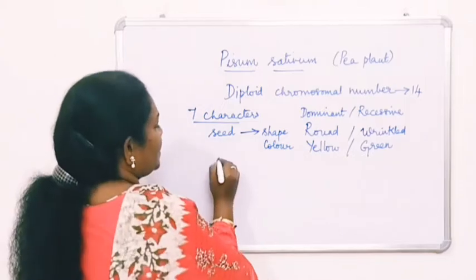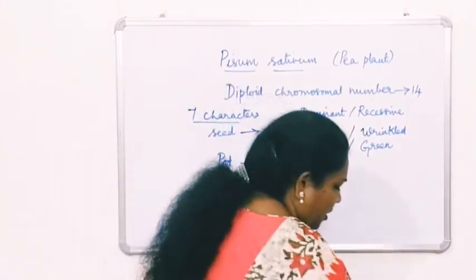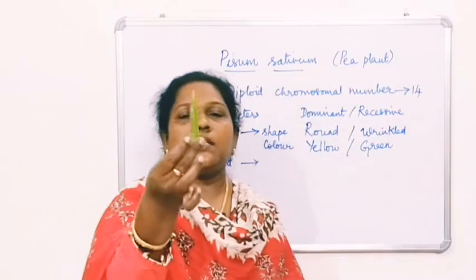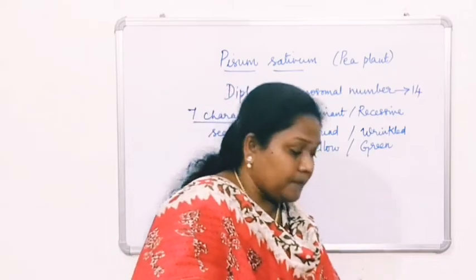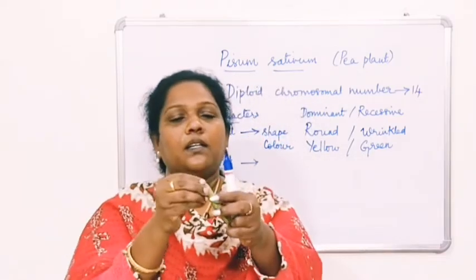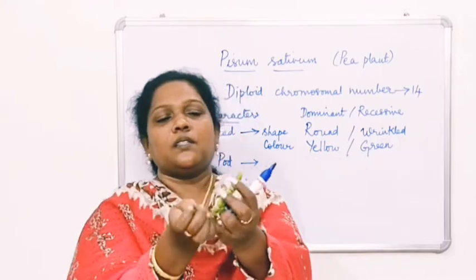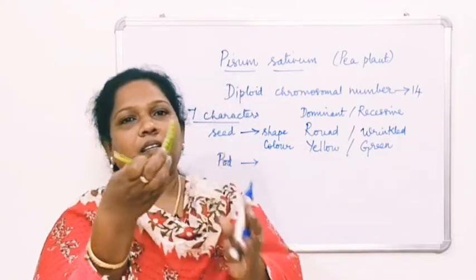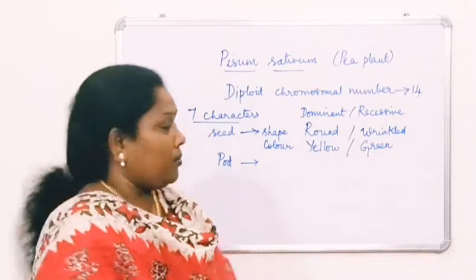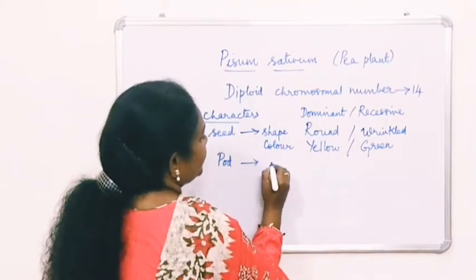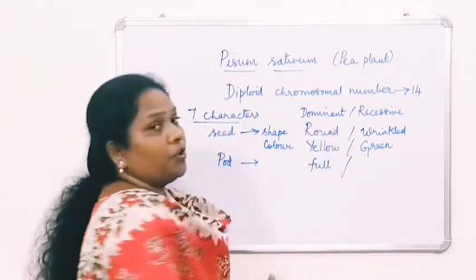And next one is about the pod. So what is a pod? This is the pod, the whole thing, you call this a pod, right? Inside the pod, what is present? See, this is the pod, right? When you remove this section of the pod, you can see the peas, right? Okay, so when you look at the pod, if it is full, correct shape, then it will be dominant.